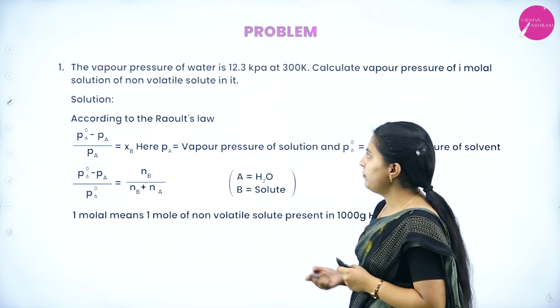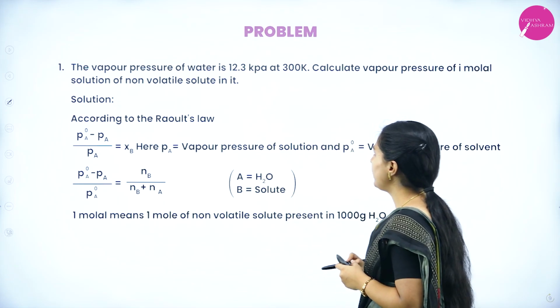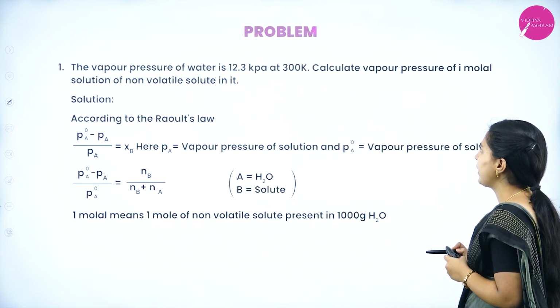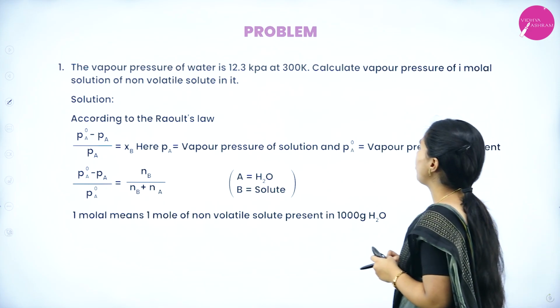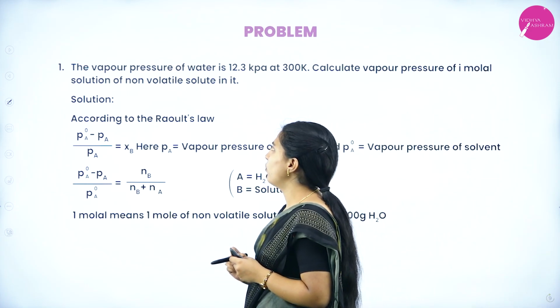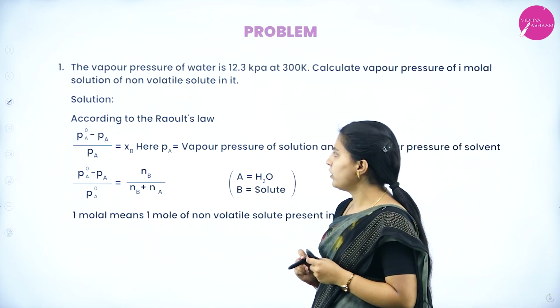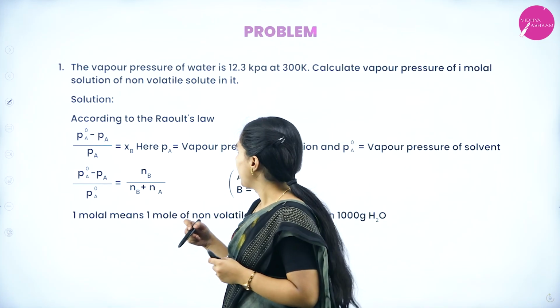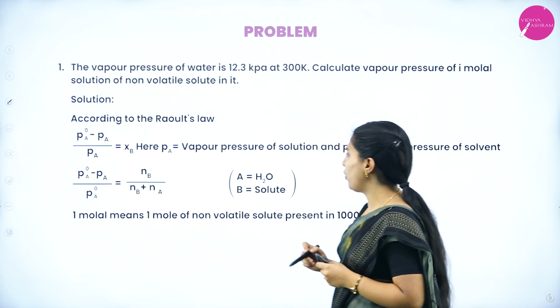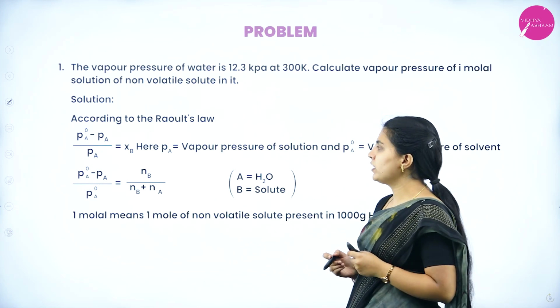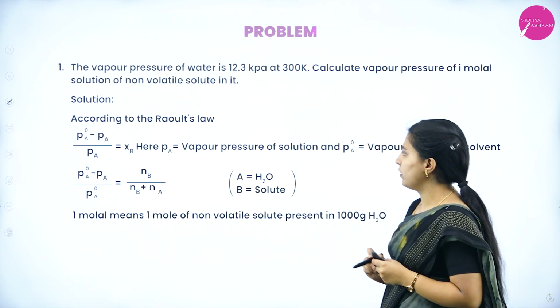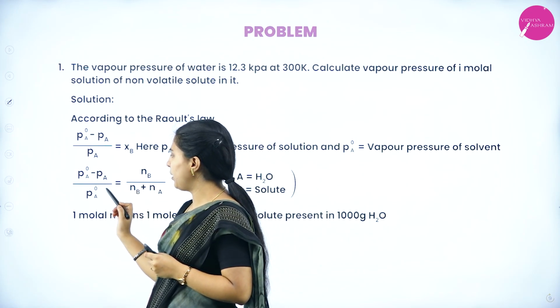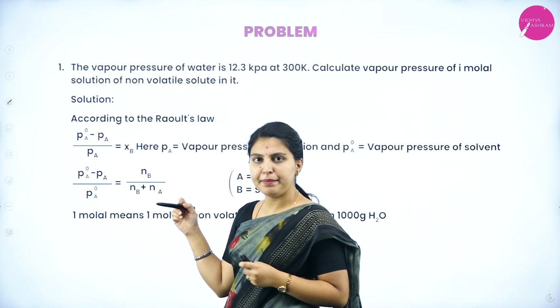We will see one problem. The vapor pressure of water is 12.3 kilopascal at 300 Kelvin. Calculate the vapor pressure of a 1 molar solution of a non-volatile solute in it. According to Raoult's law, (Pa0 minus Pa) divided by Pa0 equal to Xb, which is Nb by (Na plus Nb).